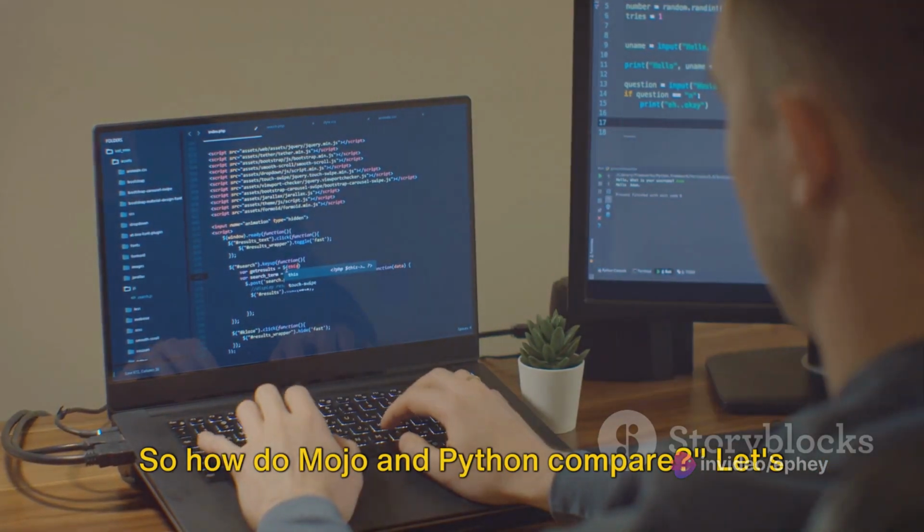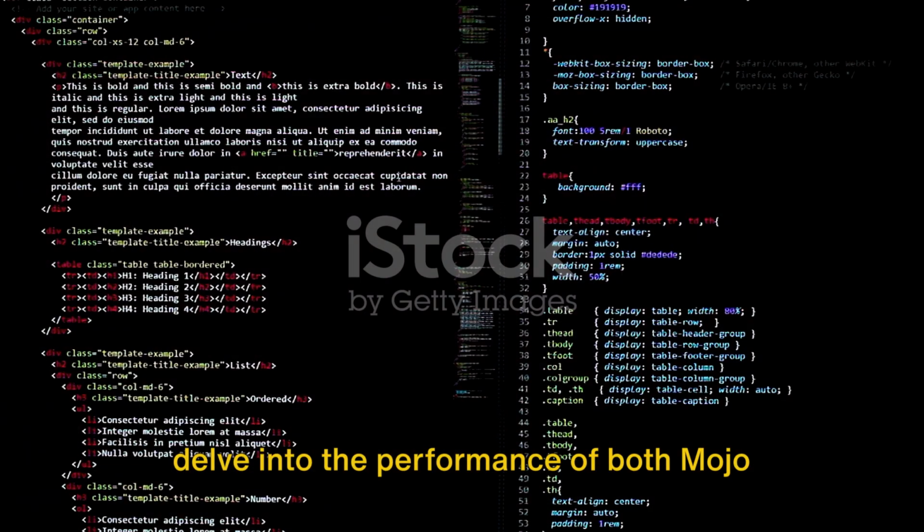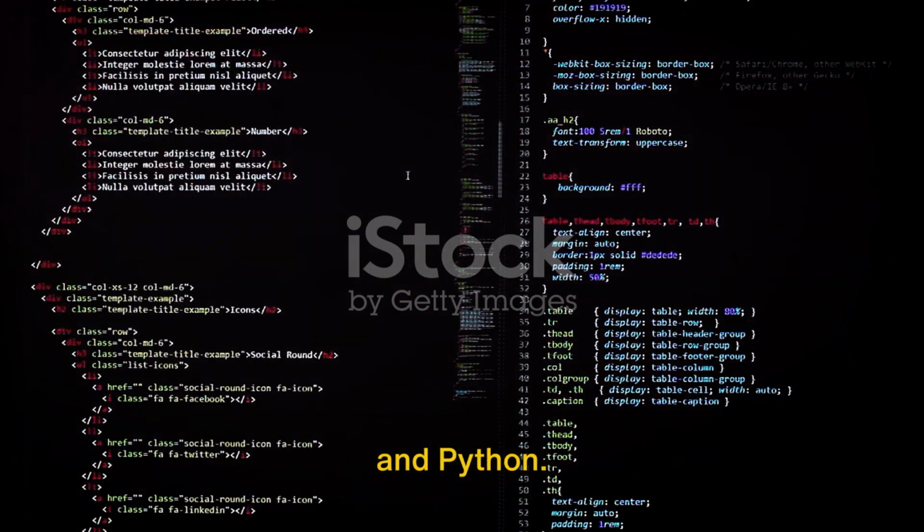Performance matters, so how do Mojo and Python compare? Let's delve into the performance of both Mojo and Python.